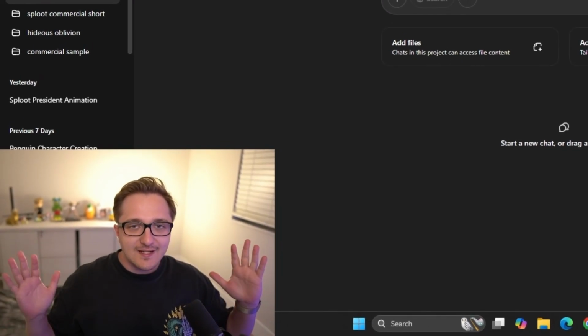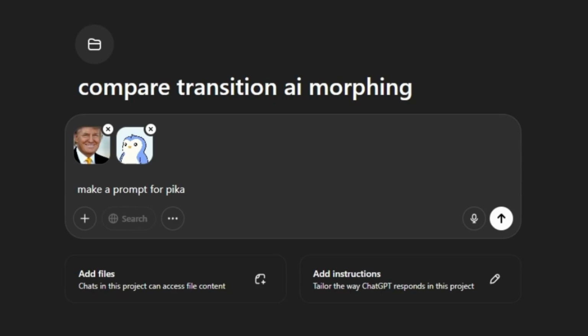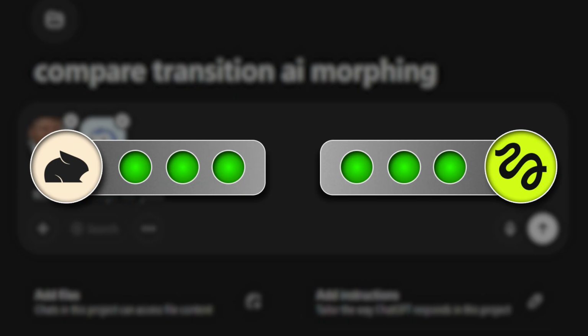I want to be as unbiased as possible. We're going to use ChatGPT 4.0 and have it hallucinate a prompt for both Pika and Higgsfield, and then we're going to compare and see the results. We'll have like a scorecard.